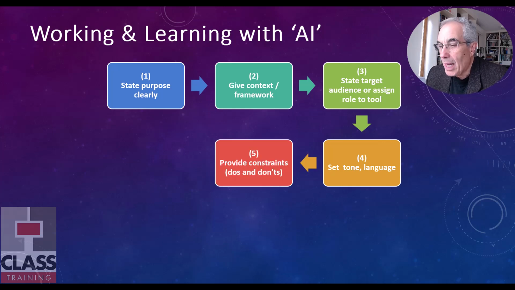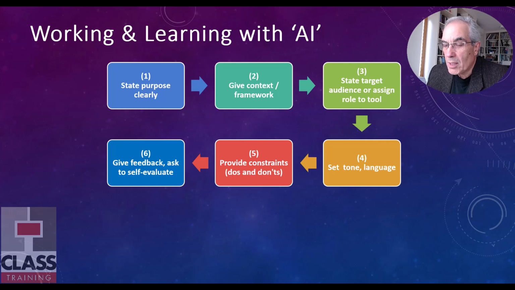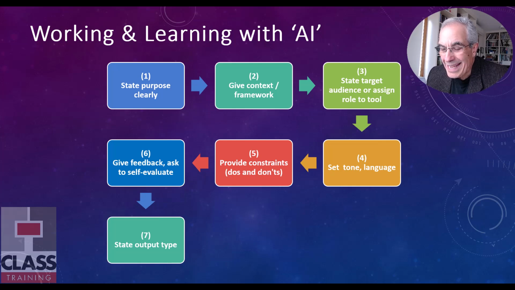Depends on the example. Part 5 says provide constraints or restrictions. So as well as saying what you do want, try and think about what you don't want. So eliminate this, eliminate that, and that narrows down and makes the response more effective, hopefully. Step 6 says, well, hang on, ChatGPT or Microsoft Copilot, is that right? Is there a better way to do this or to do that? Part 7 says to state the output type I want. So, for example, it might be just text, or it might be an image or a photograph that you need, or it might be a Word document or a PowerPoint file. So these tools with restrictions can create the actual document or file for you.